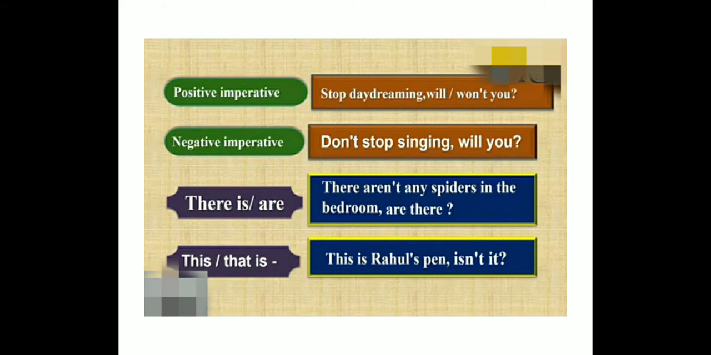There aren't any spiders in the bedroom. "Aren't" means a negative statement, so the tag is "are there?" This is Rahul's pen. I have already told you, when the statement starts with "this," do not end it with the tag "this," because you are pointing at something non-living. Here you are pointing at Rahul's pen, not Rahul. So the pen is a non-living thing, and the tag is "isn't it?" It is, isn't it? Okay.